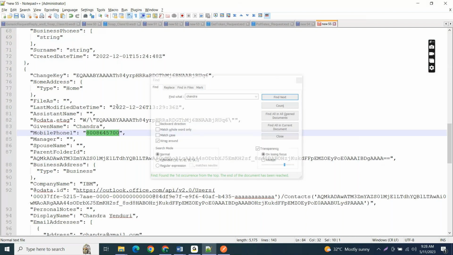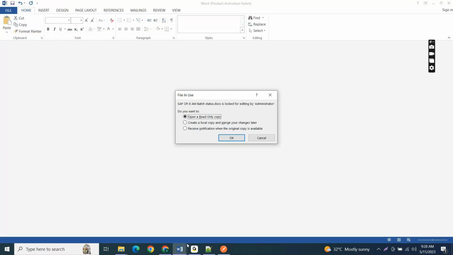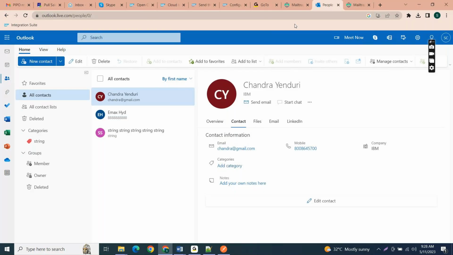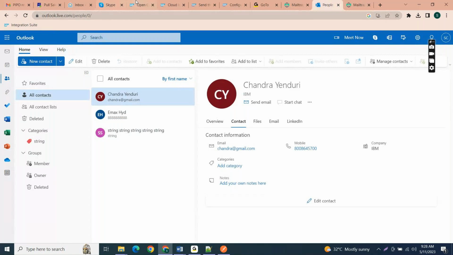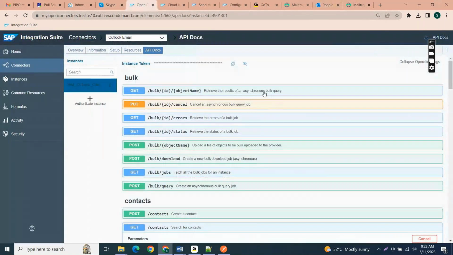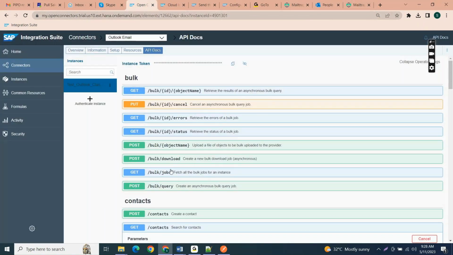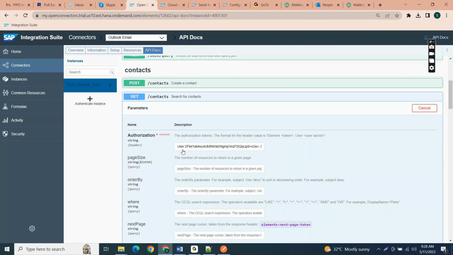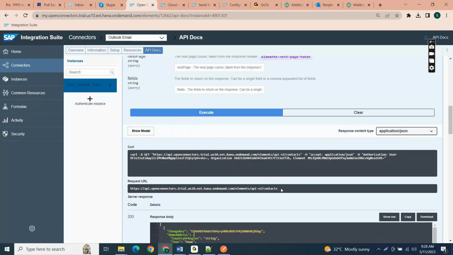Like this you can share information from one service to the other service. You can consume the Outlook services from Open Connectors. You can read the Outlook contacts information or message information in Open Connectors. So now how we can consume this service in CPI, that is the main thing.